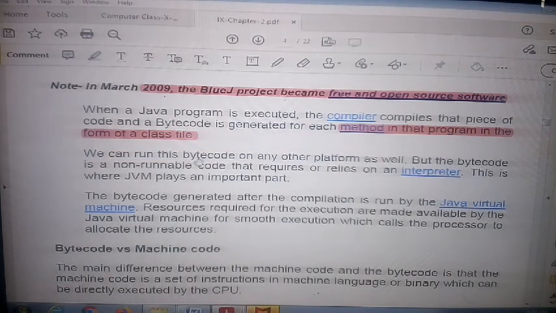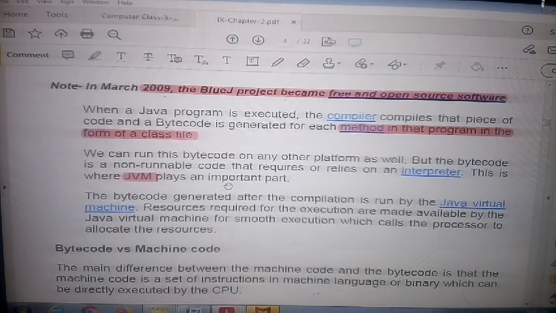So we can run this bytecode easily on any other platform. But the bytecode is non-runnable; it does not run directly on the machine.